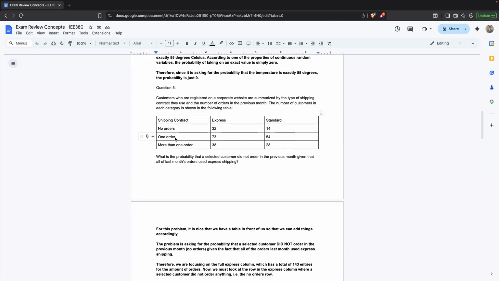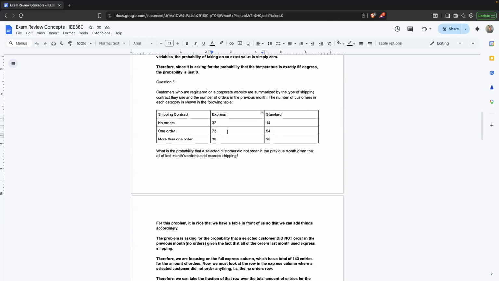What is the probability that a selected customer did not order in the previous month, given that all of last month's orders used express shipping? This question is a conditional probability problem where we're given a table and asked for the probability that a customer had no orders, given that we're only looking at express shipping from last month's orders. So in this table, we want to focus on just the express column, and we could ignore the standard column.